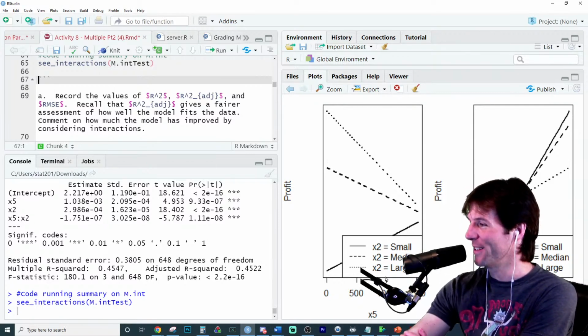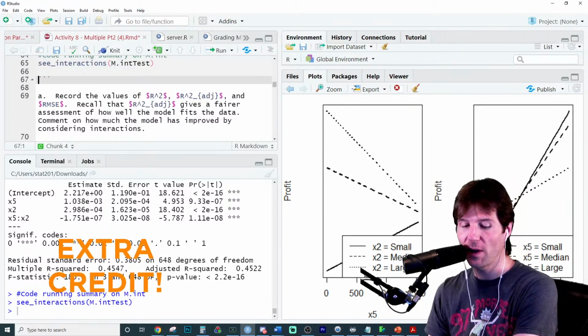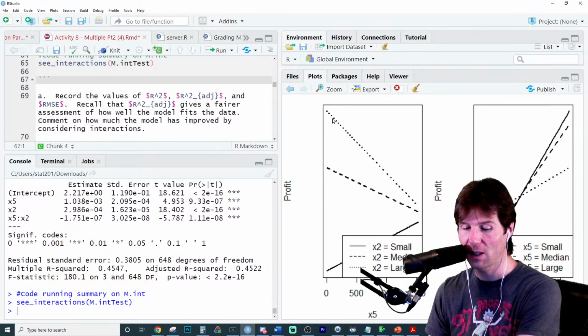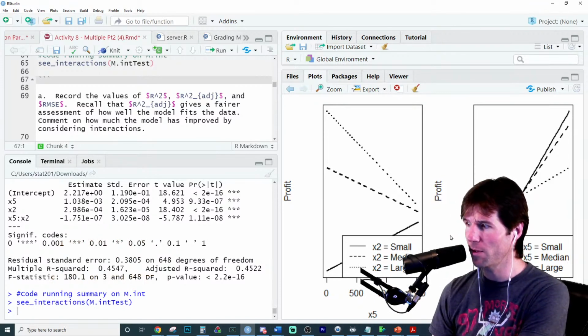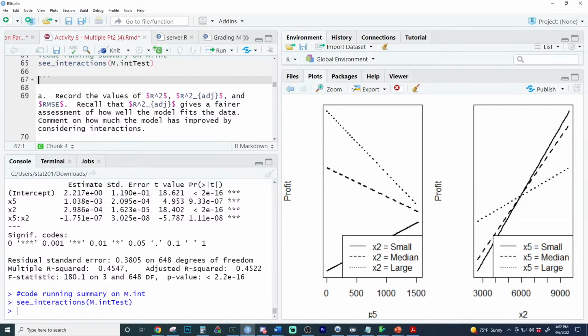Exactly. Great work, 100 points in the chat. So tell me, does x5 increase profit or does x5 decrease profit? And be careful, this is a trick question. This is x5 right here, like that line is x5 increasing profit, that line is x5 decreasing profit. Does x5 increase profit or decrease profit? What do you think? And then look at what the interaction is telling us. And this is where hopefully we start to see it. It's a good thinking moment right here.